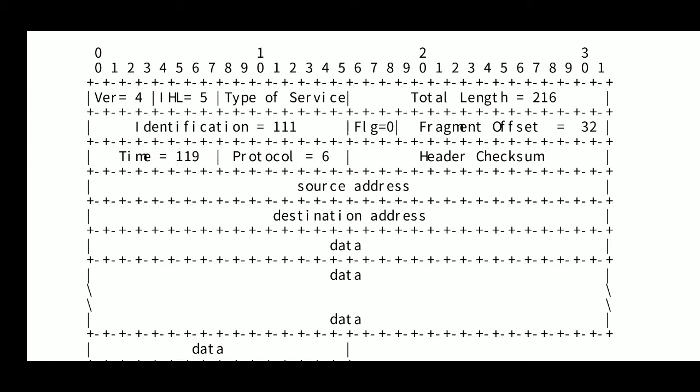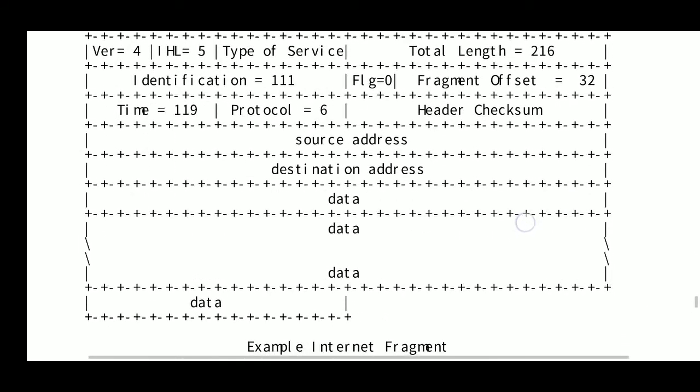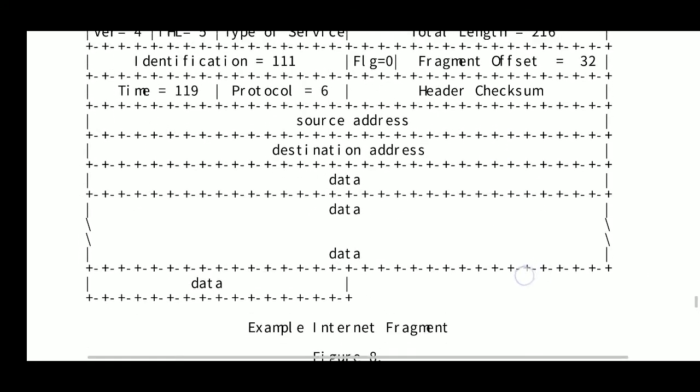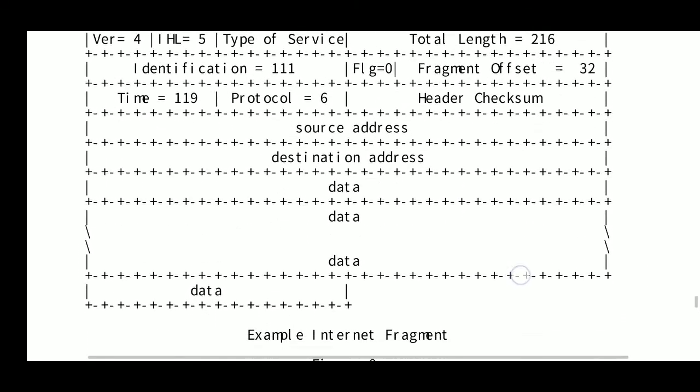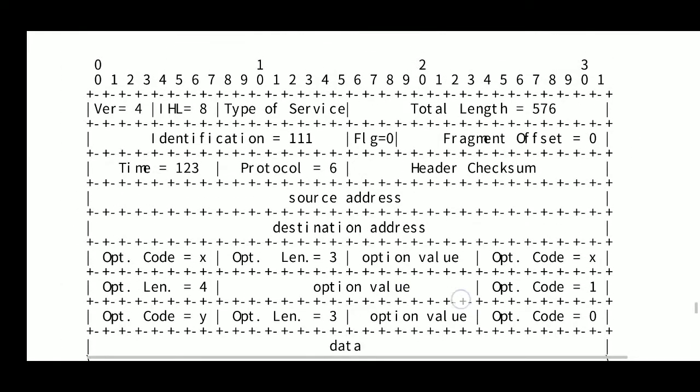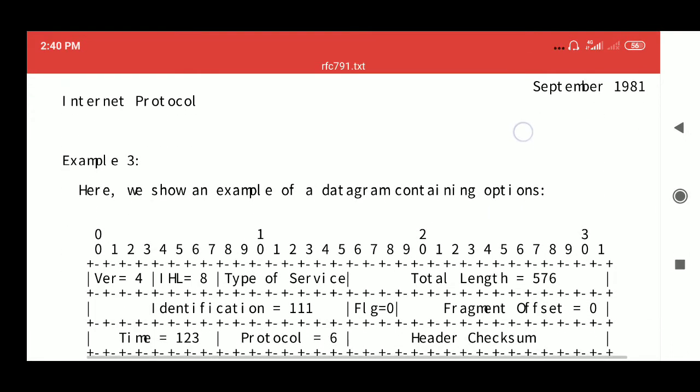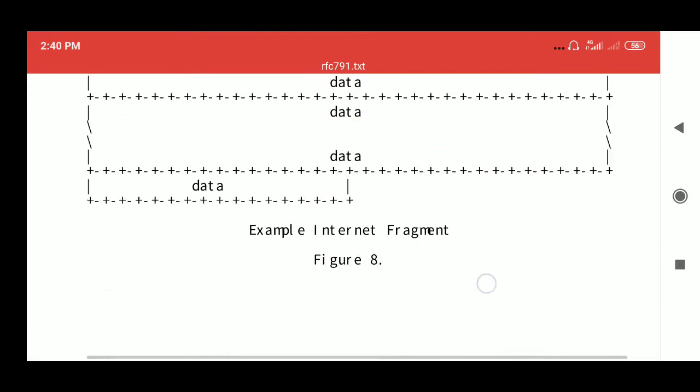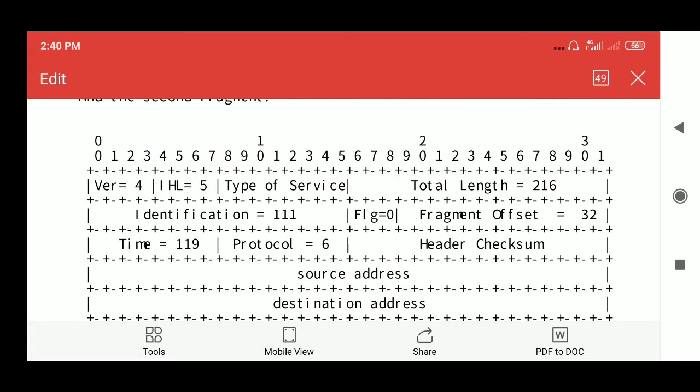So the total length field will contain the value 216. And the fragment offset will tell that there is no other data fragment, so the flag bit is set to 0.